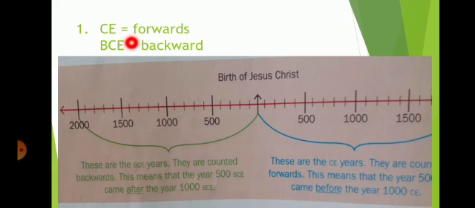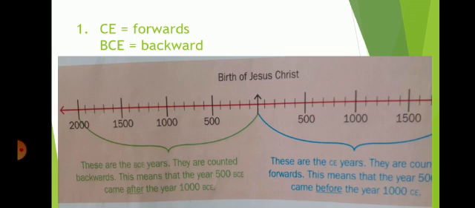When we talk about something happening in 500 BCE, it means that the particular event happened 500 years before the birth of Christ. Yes, when we are talking about BCE, we talk backwards, about what happened before Jesus Christ.